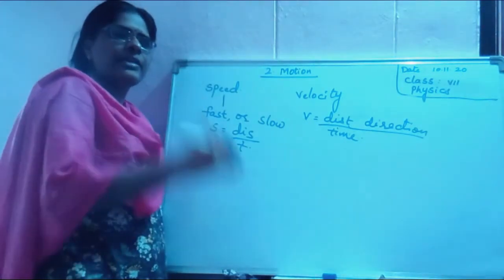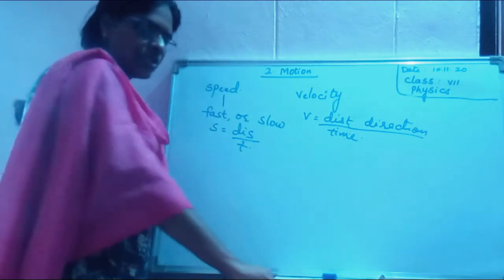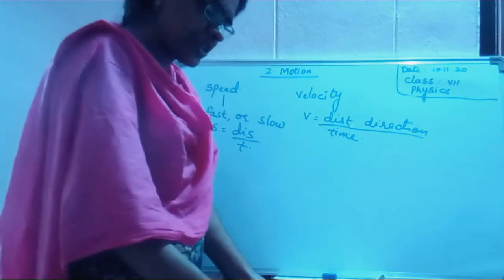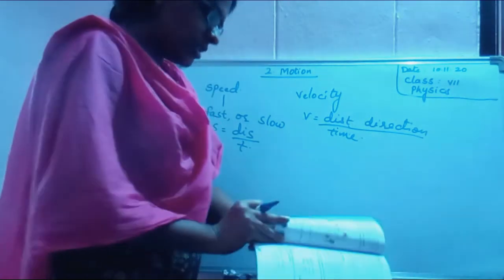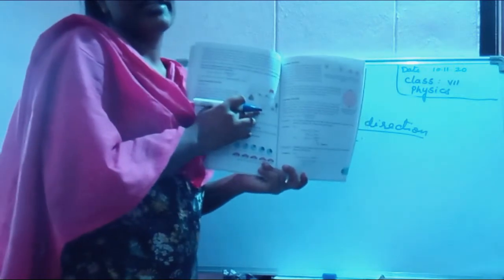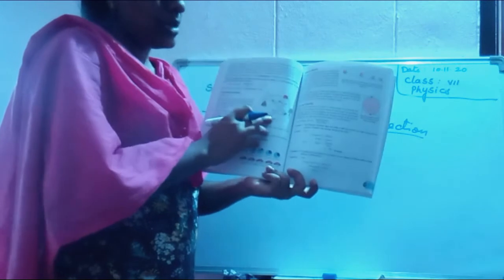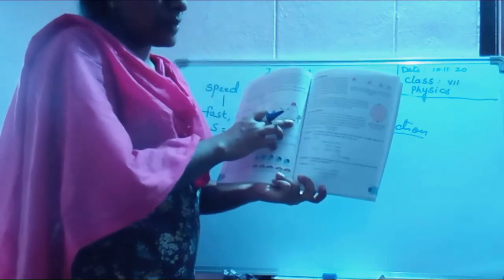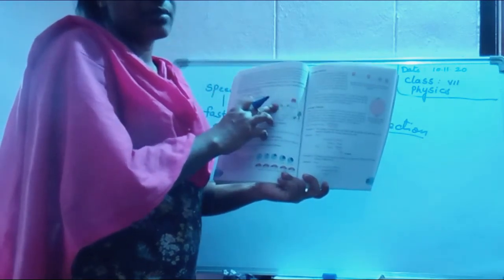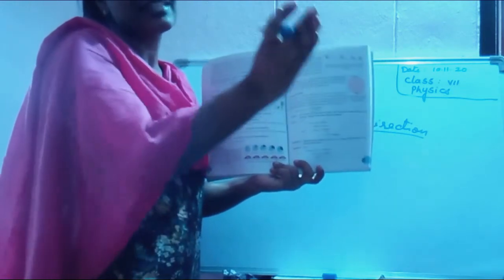X and Y both started earlier. If you want, you can see your textbook. Open your textbooks, page number 42, where it shows two cars X and Y. They have started from the same point, but what happened? Y has changed its direction.